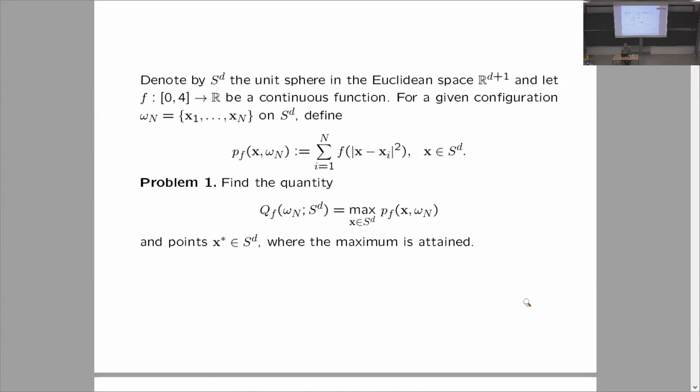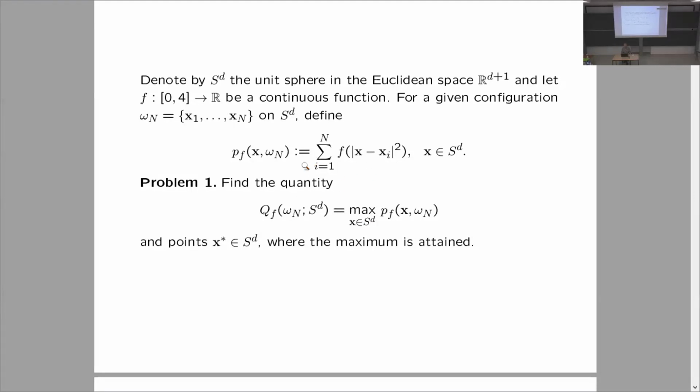So let S^d denote the unit sphere in the Euclidean space R^(d+1), and let F be a continuous function defined on the closed interval [0, 4]. For a given configuration omega_n of n points on S^d, we define its potential in the following way. We take the value of F at the squared distance from a given point x on the sphere to each point in the configuration, and we sum such values.